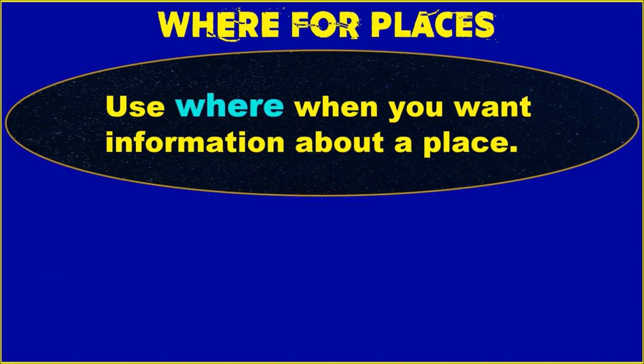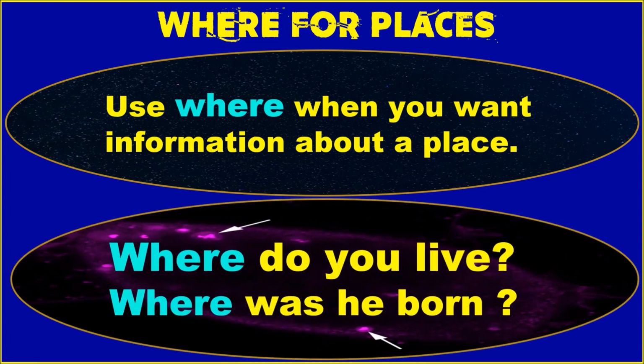We use where for places when you want information about a place. For example, where do you live? I live in Palasa. I live in Vizag. When you say that I live, it's a present tense, so the question is, where do you live? If we say Sudha lives in Vizag, then the question is, where does Sudha live? Lives means does plus live. That's how you have to imagine and how you have to frame questions. Where was he born?